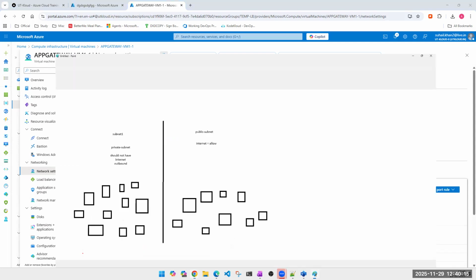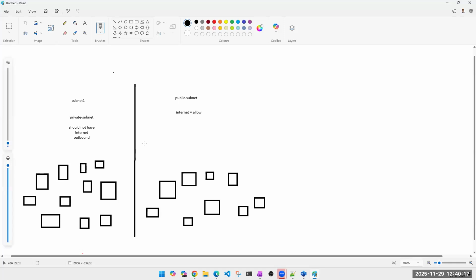So simply, you'll come here and put an application security group on those machines where you want to block the internet, and then you can create a rule at the subnet level in NSG that this application security group's machines should not have access to the internet. So now, using the same NSG, you are able to give access to half the machines, 150 machines, and you are able to block the access for the remaining machines. Is this point clear, guys, to everyone?